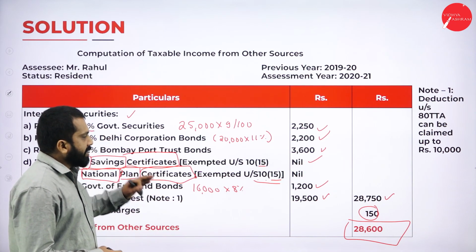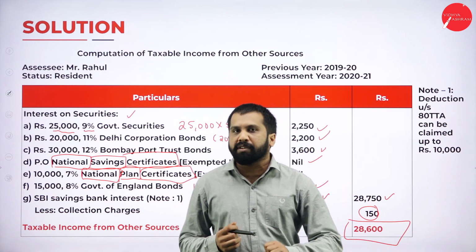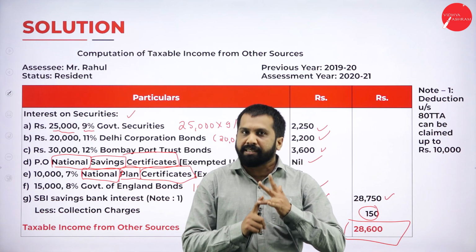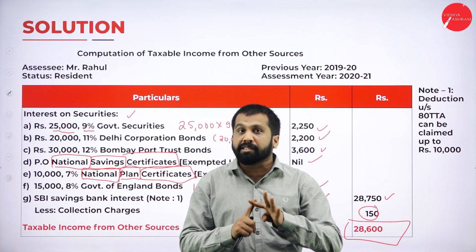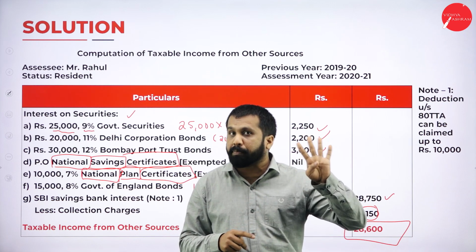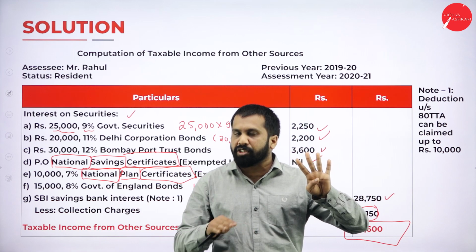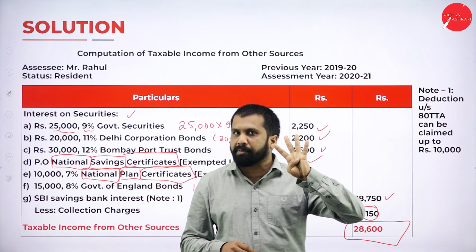Good. So these are the calculations. What did we learn from this? We learned NSC tax-free, NPC tax-free, UTI tax-free, and interest on debentures, we will not pay tax. Last session I explained to you, interest on debenture has no tax. These four things you are supposed to remember.